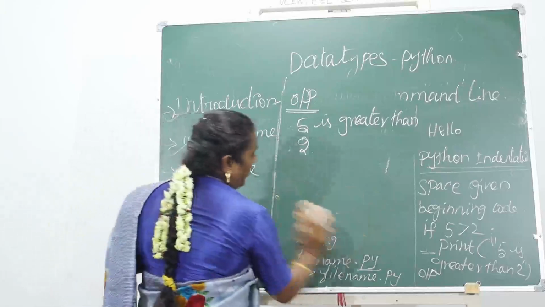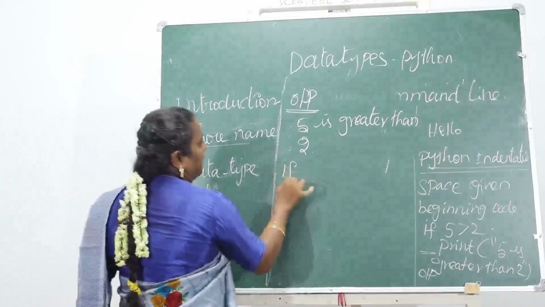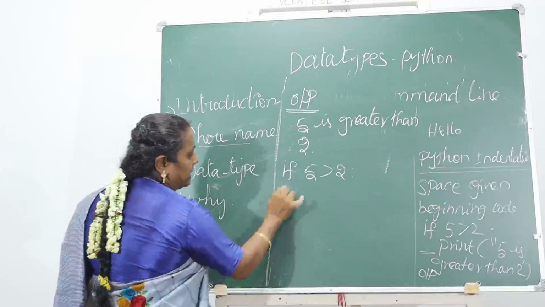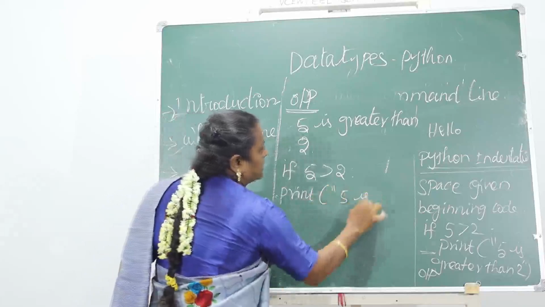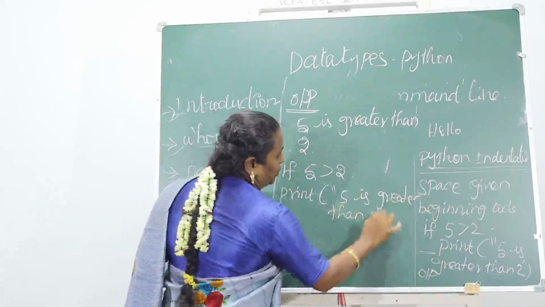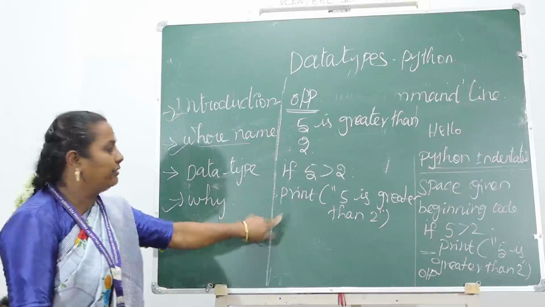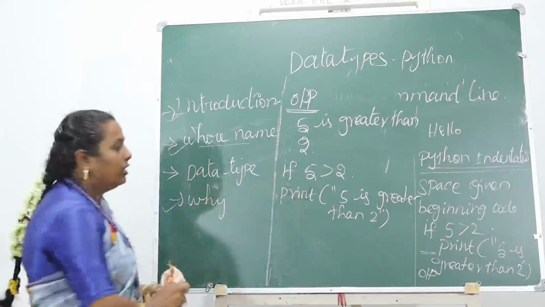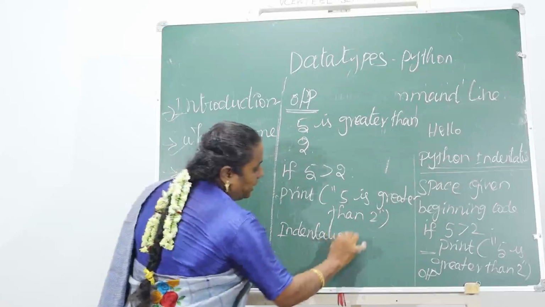If we do not use the indentation, it will show the indentation error. For example, with the same example, if 5 is greater than 2, I start the next statement parallel to the if statement, print 5 is greater than 2. If I give it like this, this is called an indentation error, because I have not declared the statement inside of the block. This is outside of the block, so it will show the indentation error.